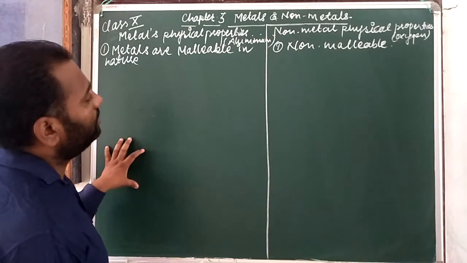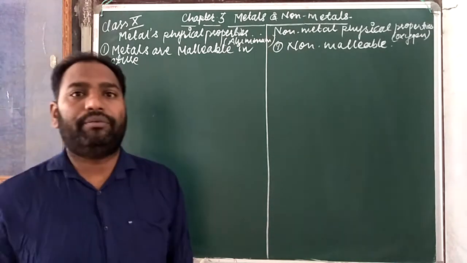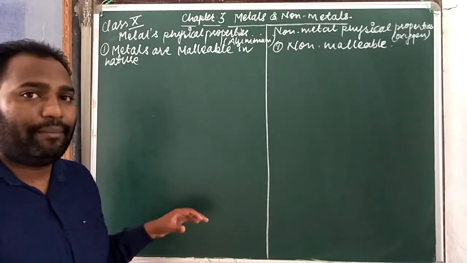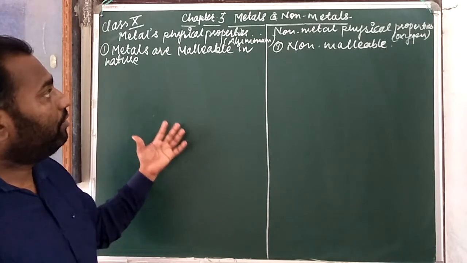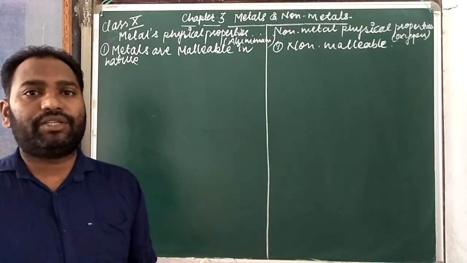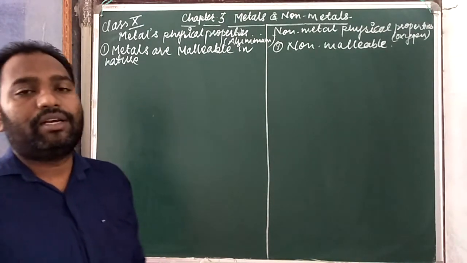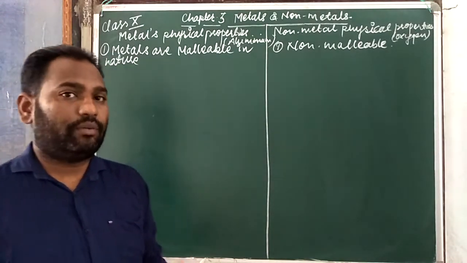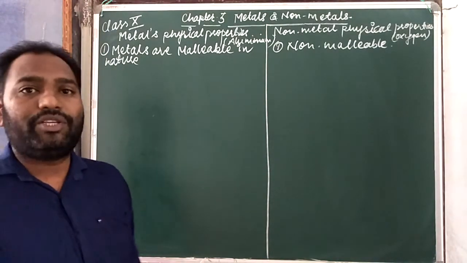So what does malleable mean? If metals can be converted into a thin sheet with a hammer or by striking, then it is known as malleability. Generally, when we beat metals with a hammer, they can be converted into a thin sheet.